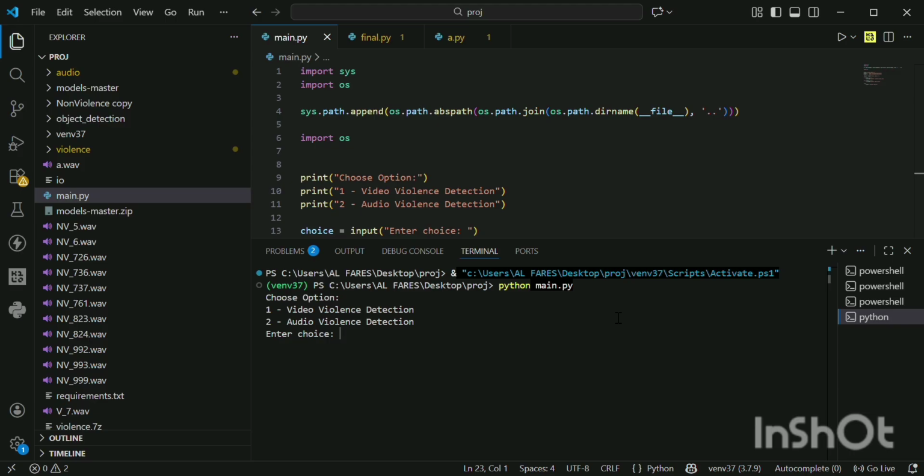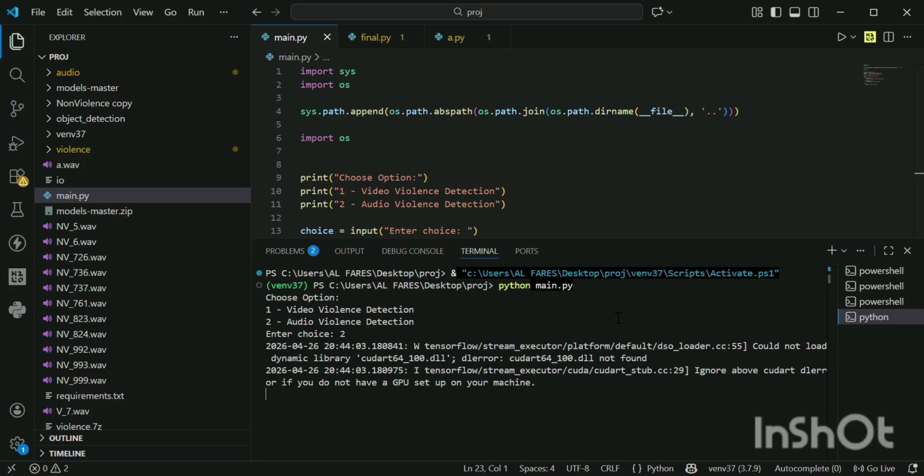So let's move to the execution part. First we open the terminal and select new terminal, which will create a new terminal at the bottom of the coding window. Here we type python space main.py to run the code.